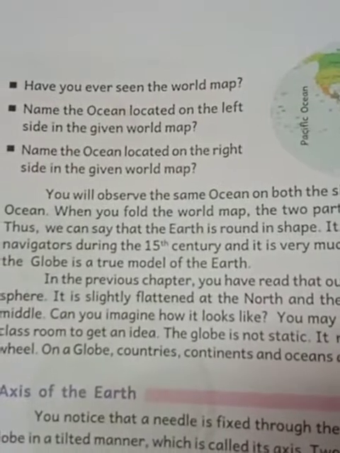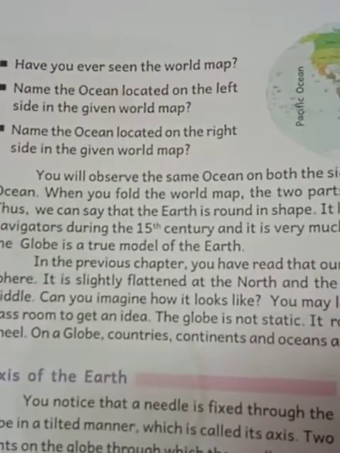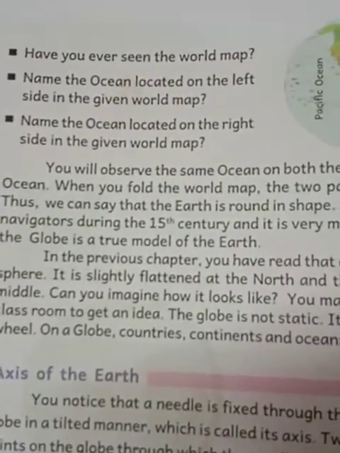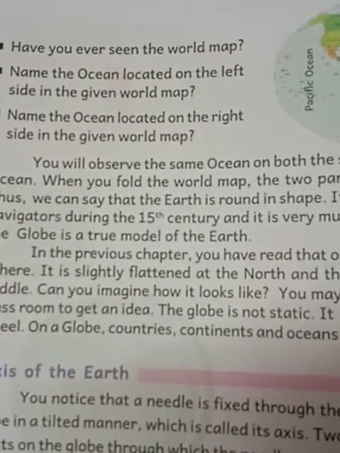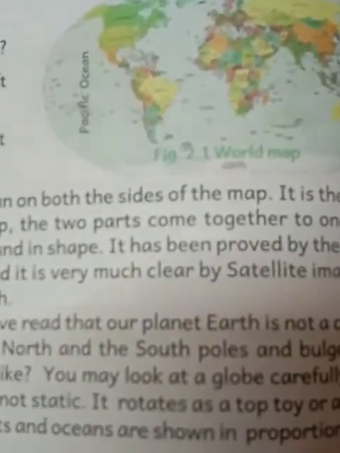Look children, here they're asking some questions. Have you ever seen the world map? Yes, it is a world map. Are you observing here? This is the water bodies. These colored places we call land masses, land masses like continents.